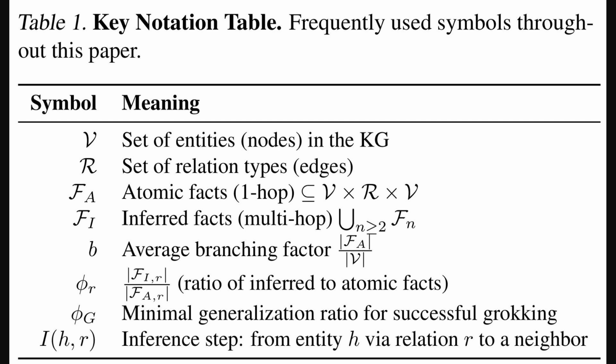F_I stands for inferred facts. These are the more complex, multi-step connections. And, of course, there is phi_r, that crucial ratio of inferred to atomic facts. The table also introduces phi_g, the minimum value of that ratio needed for the model to achieve successful grokking.